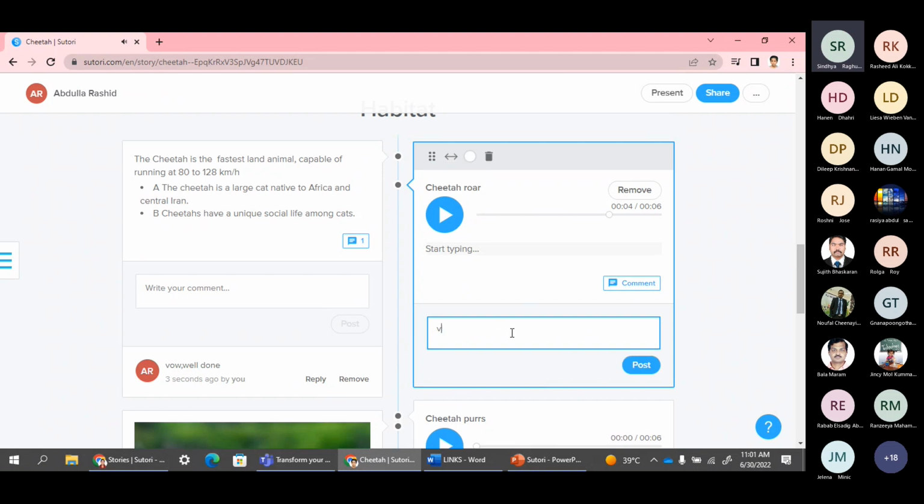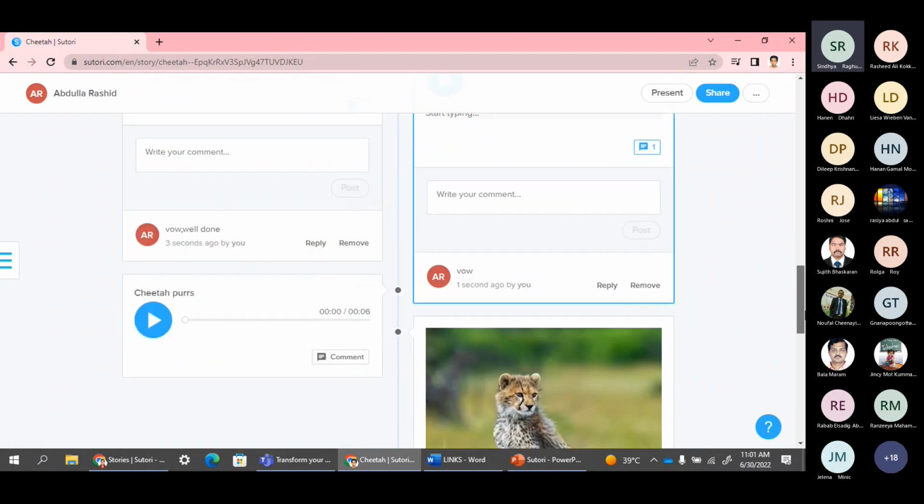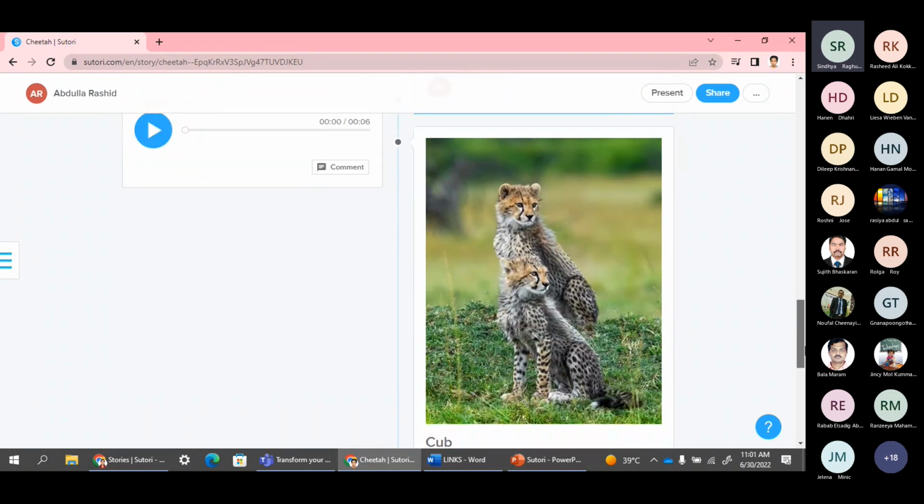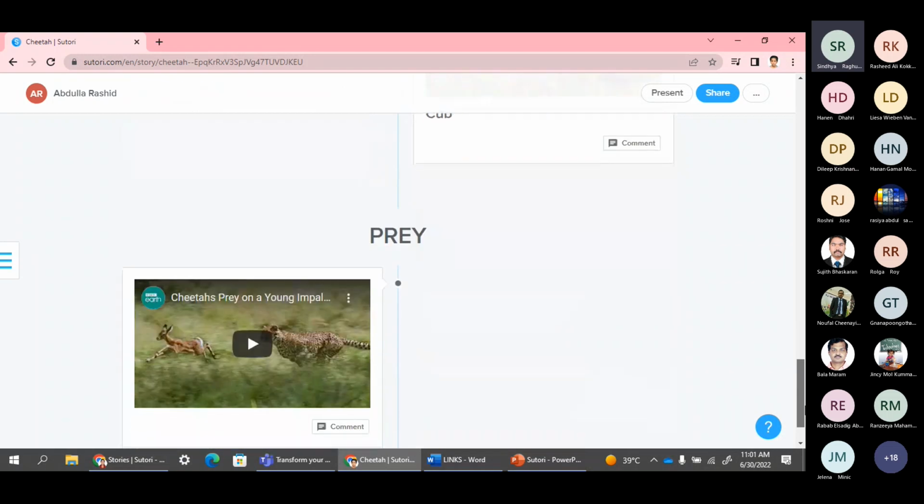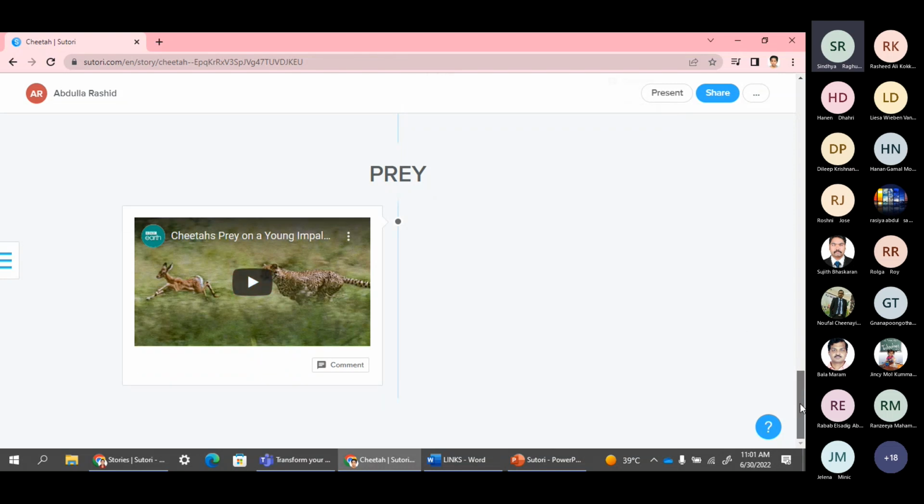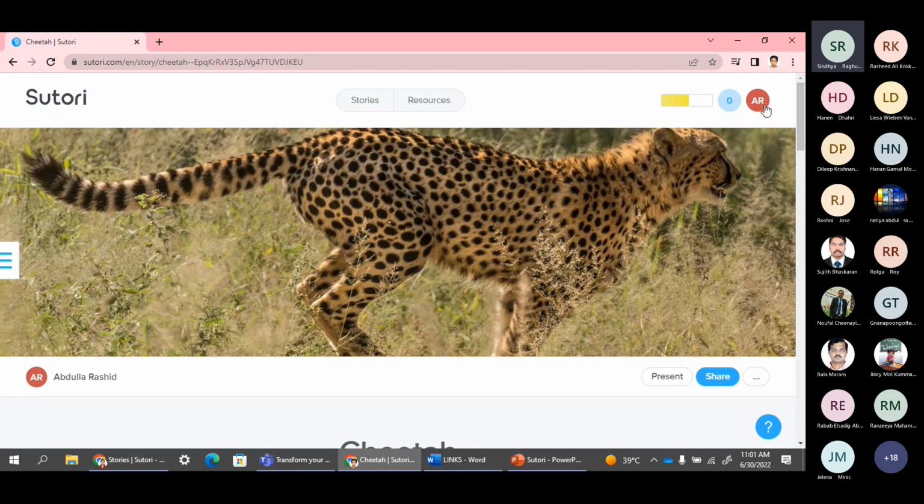Whatever we want to comment, we can comment here so that it will go to his account and he can see it. This is the cub's photos, and under the subheading he has uploaded one video. So we can easily assess the student's work like this. This is a student account.